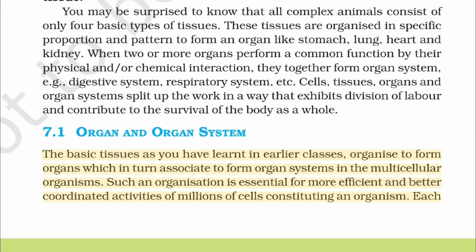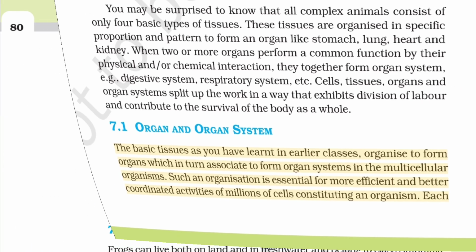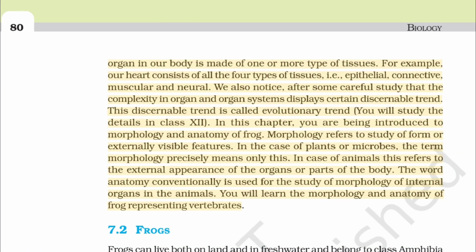7.1. Organ and organ system. The basic tissues, as you have learnt in earlier classes, organize to form organs which in turn associate to form organ systems in the multicellular organisms. Such an organization is essential for more efficient and better coordinated activities of millions of cells constituting an organism. Each organ in our body is made of one or more type of tissues. For example, our heart consists of all the 4 types of tissues, that is, epithelial, connective, muscular and neural.